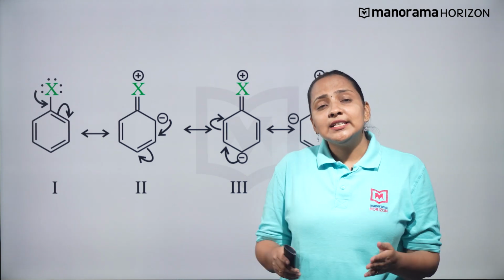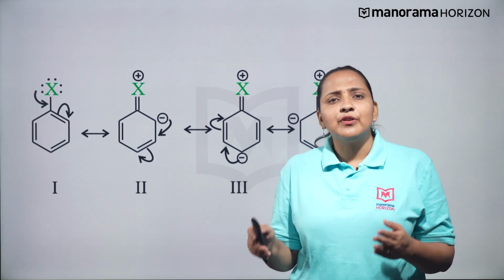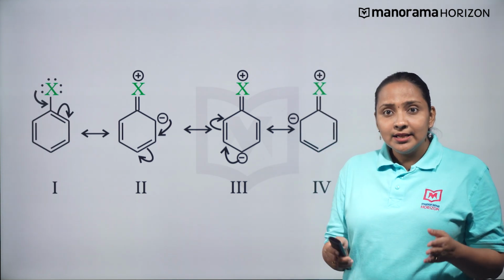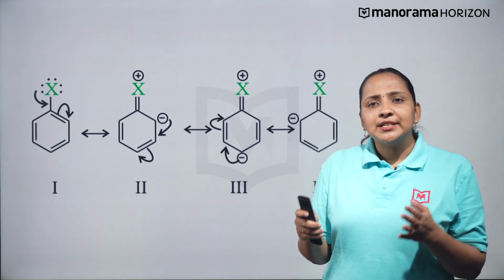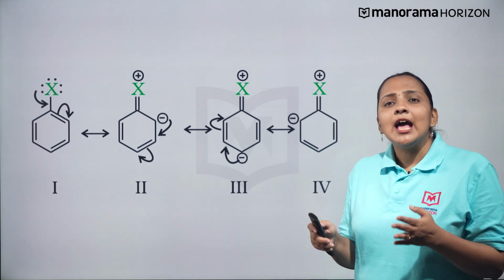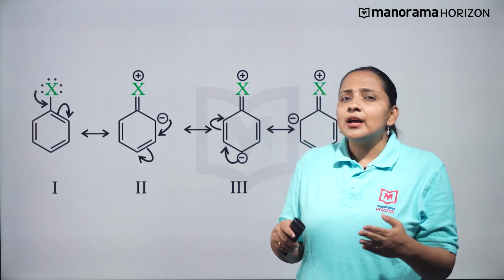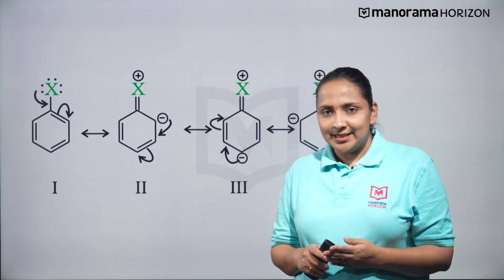Further, due to the negative I effect, the halogen atom tends to withdraw electrons from the benzene ring. As a result, the ring gets somewhat deactivated and the electrophilic substitution reactions in haloarenes occur slowly and require more drastic conditions than those in benzene.